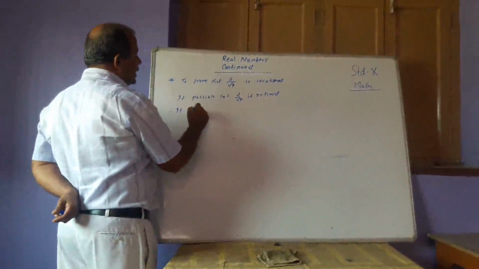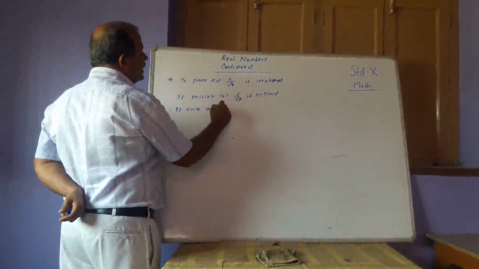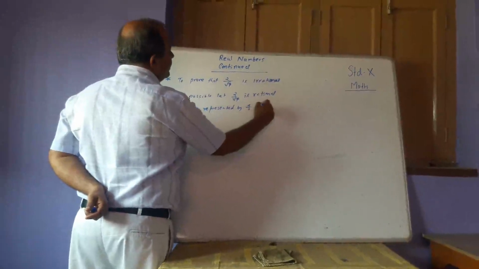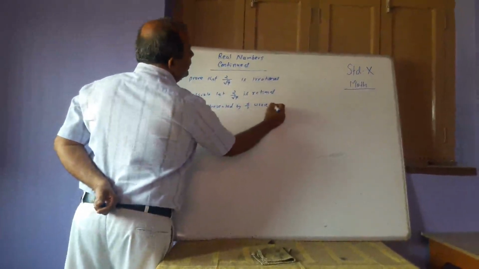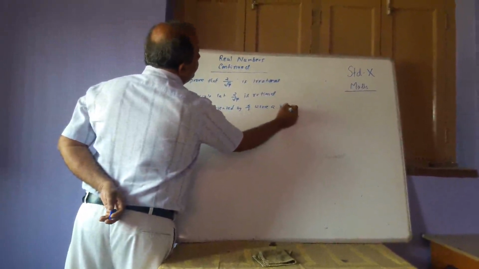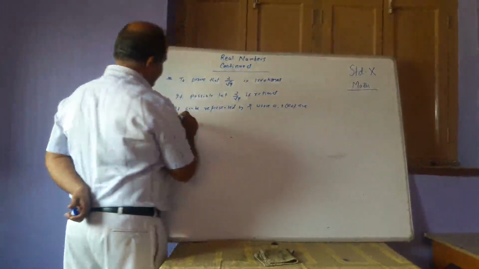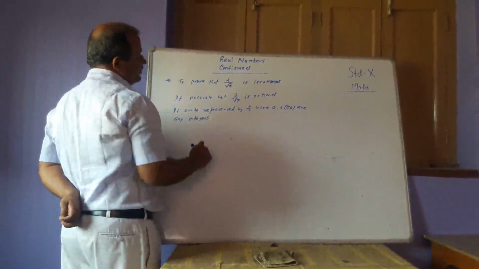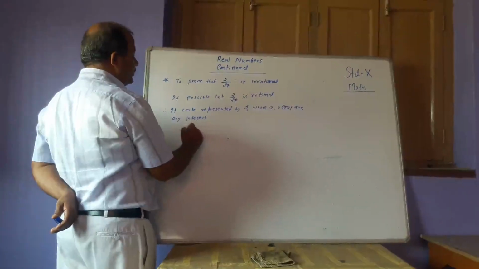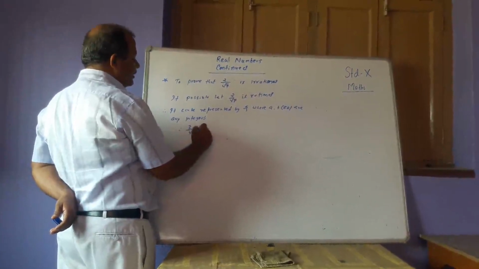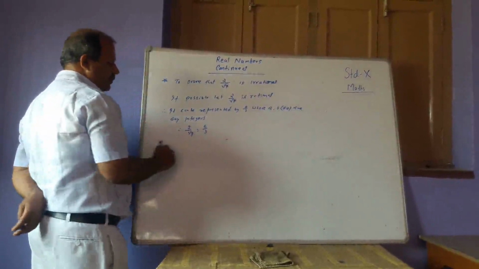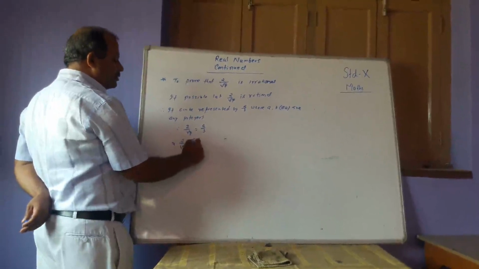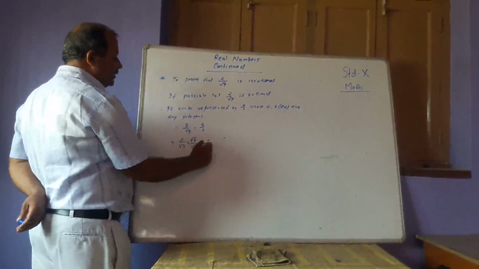Therefore, it can be represented by a by b, where a, b, with b not equal to 0, are any integers. Therefore, 2 by root 7 is equal to a by b.